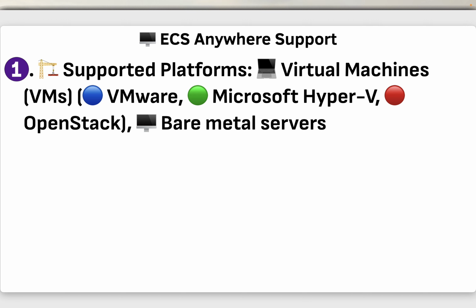So this one is which platforms and operating systems are supported by ECS Anywhere. So first one is ECS Anywhere supports various platforms, including virtual machines, VMs, running on VMware, Microsoft Hyper-V or OpenStack, as well as bare metal servers.